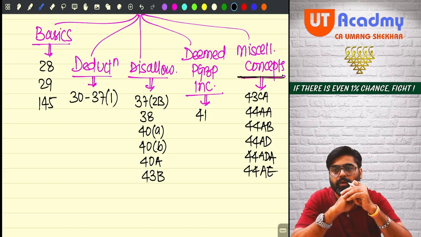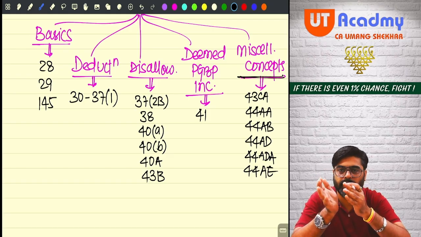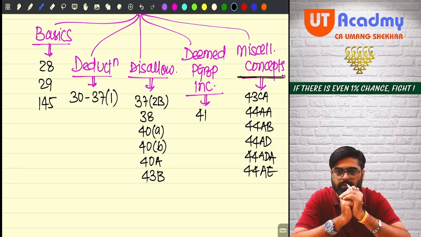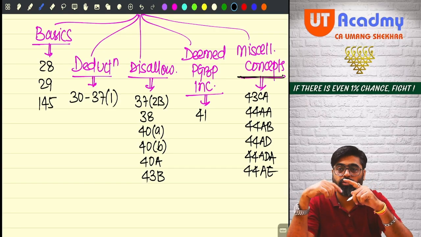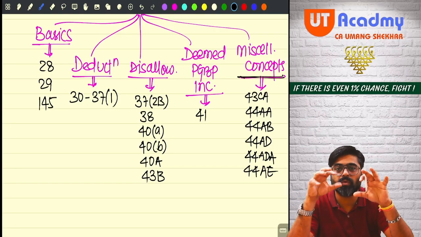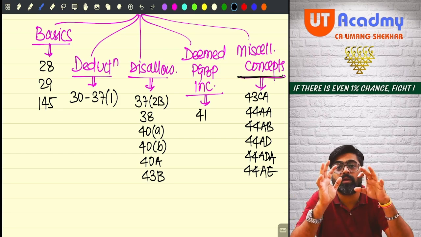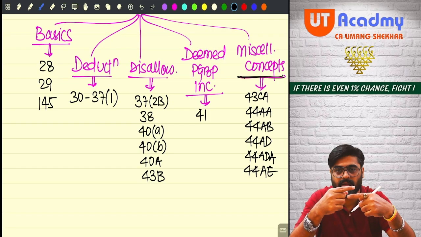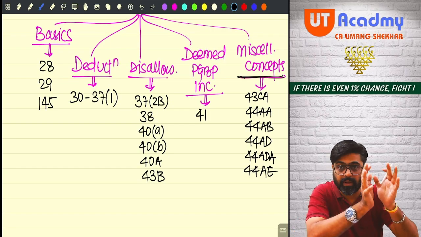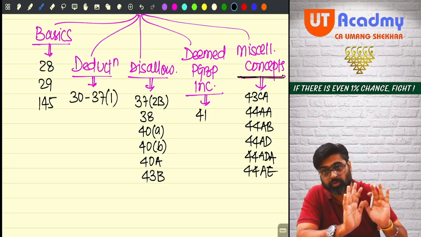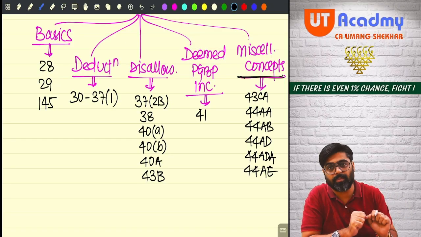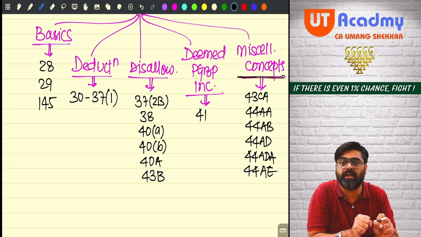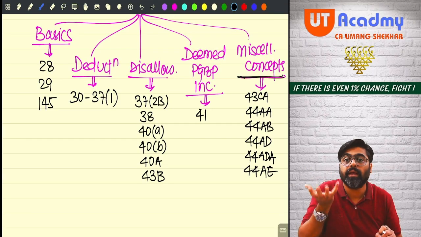Okay. So one by one, we will keep on doing these parts. Basics we will first do. By doing basics now, we'll come to know which all incomes will come under this head. We'll be in a position to identify that, okay, these incomes will be coming under the PGBP head. We are supposed to take these incomes under the PGBP head, and based on these incomes, our PGBP head income will be computed.